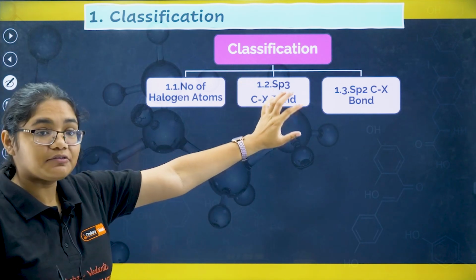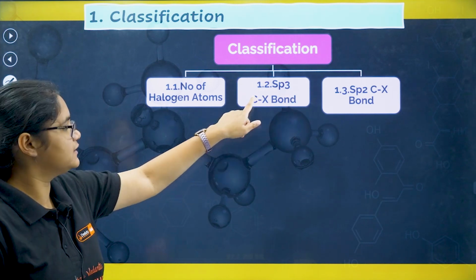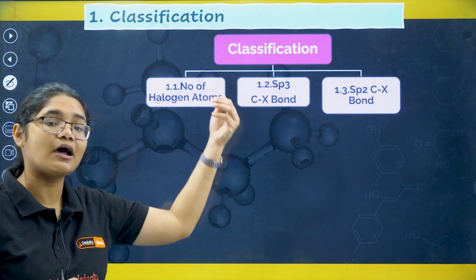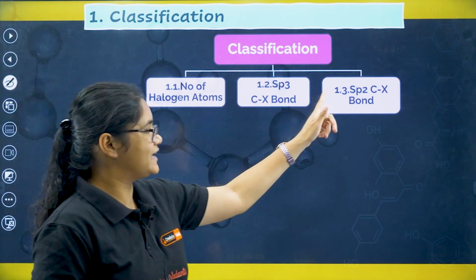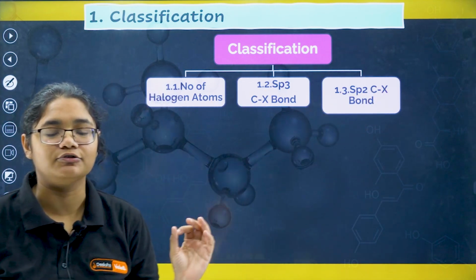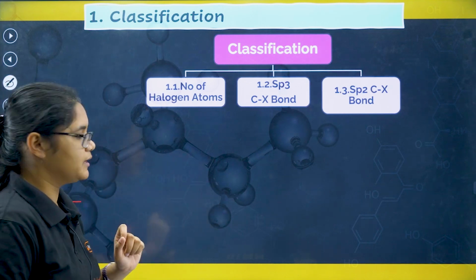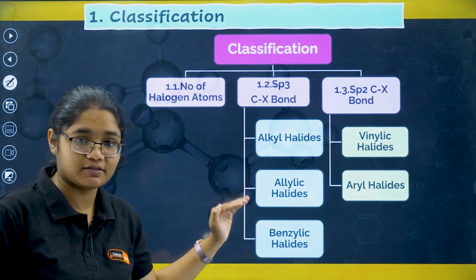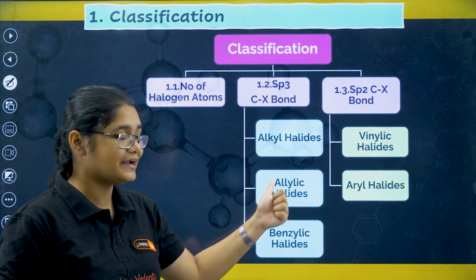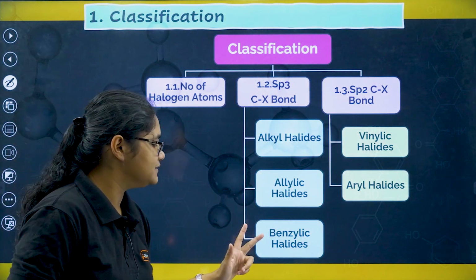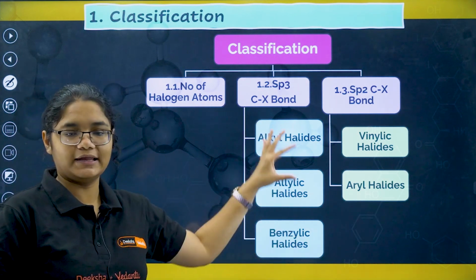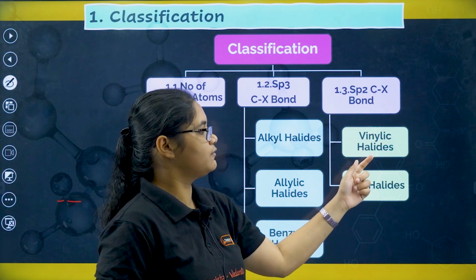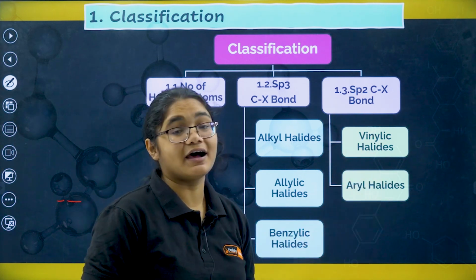Second, sp3 C-X bond, which means the carbon is sp3 hybridized and we have a halogen atom. Based on that, we can classify. Third is the sp2 C-X bond, where a halogen is attached to an sp2 carbon. For the sp3 C-X bond, we have further 3 classifications: alkyl halides, allylic halides and benzylic halides. I'll talk about all of them in detail, so please don't worry. And for the sp2 C-X bond, we have vinylic halides and aryl halides.